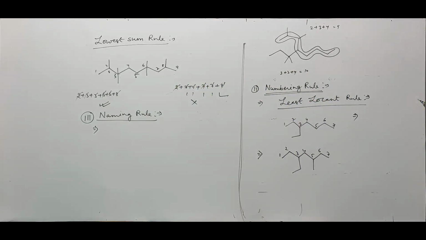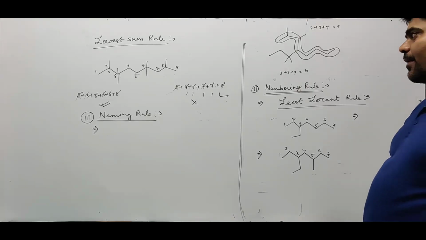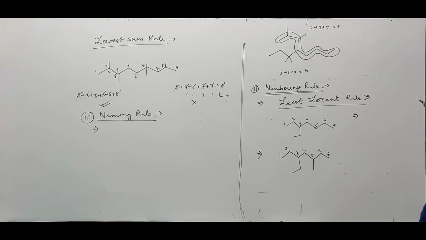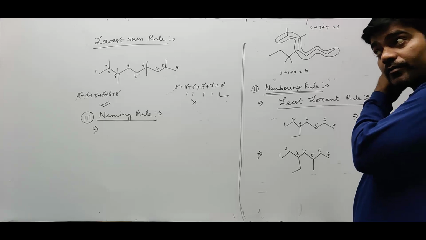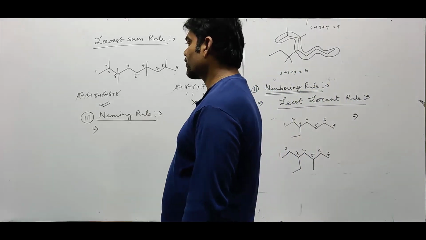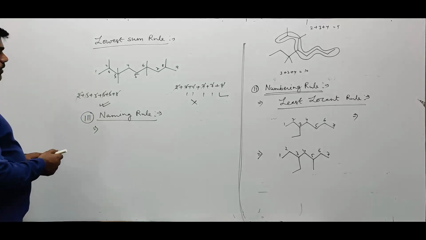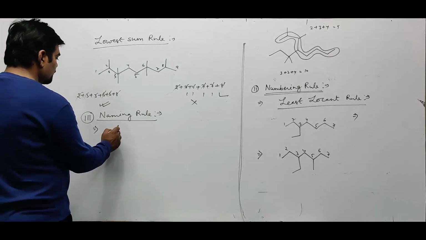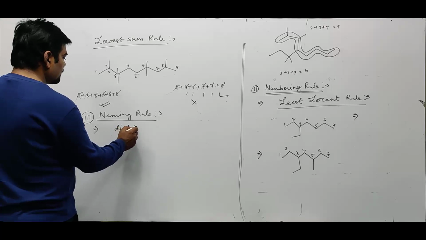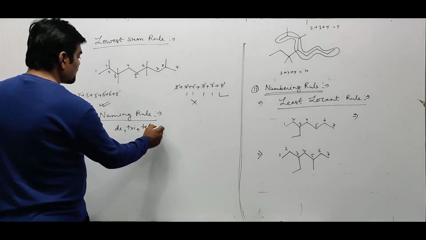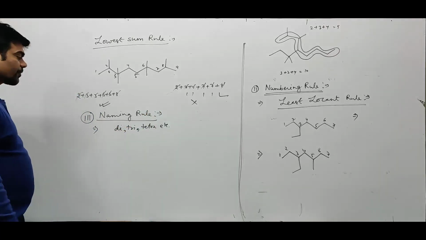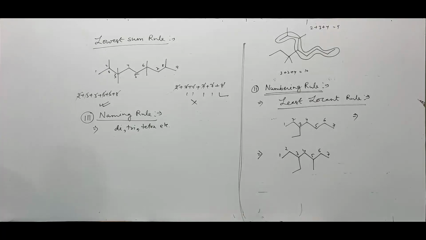Next point. If more than one similar branch appears in the main chain, then their number must be given by using di, tri, tetra, etc.